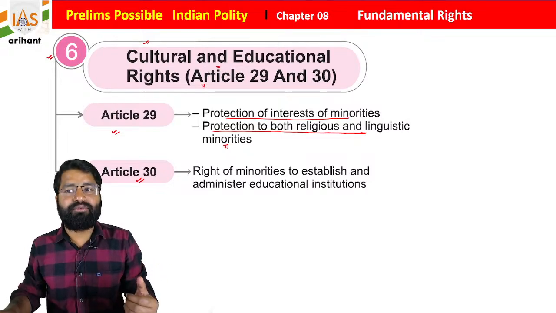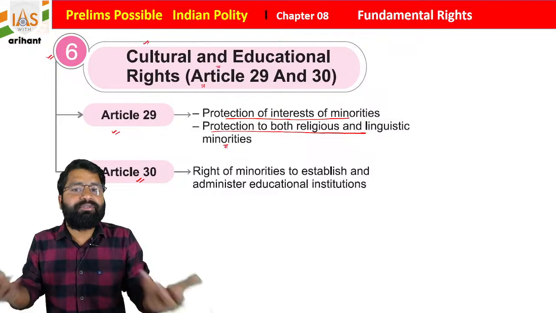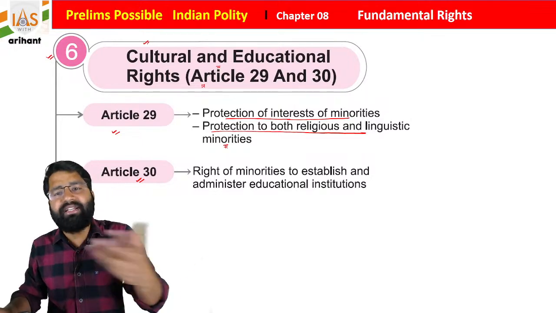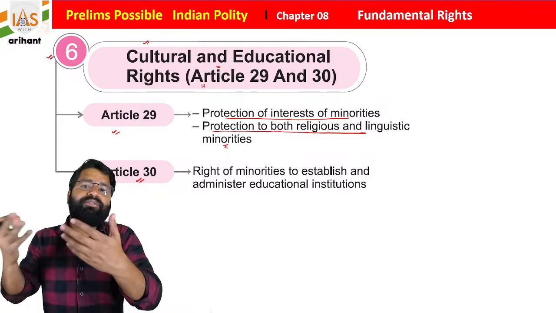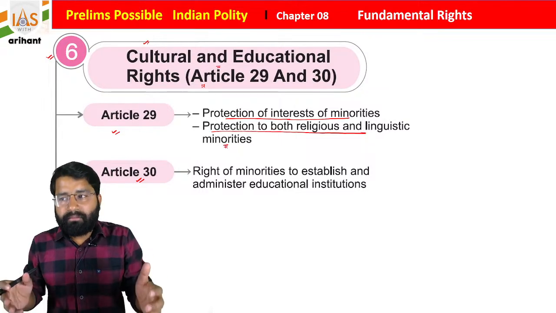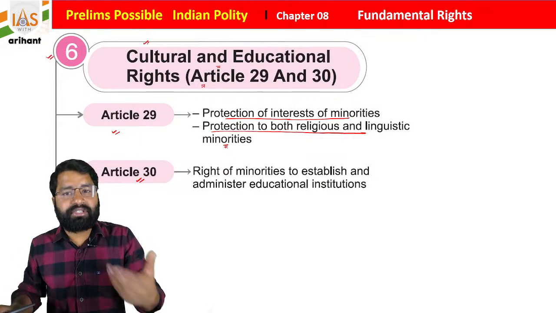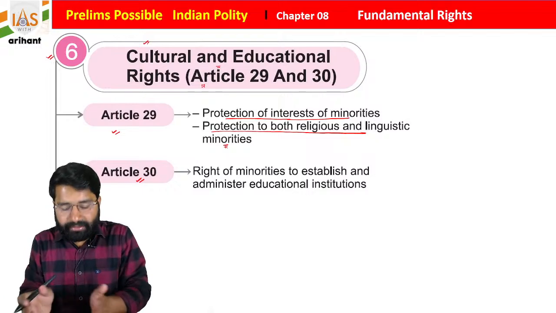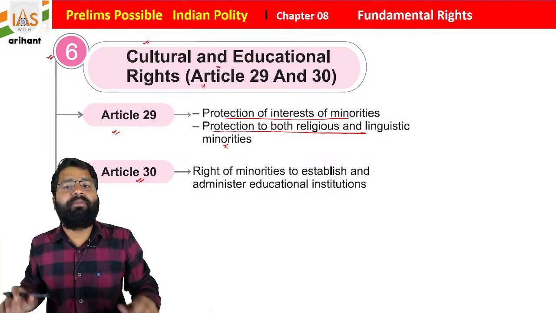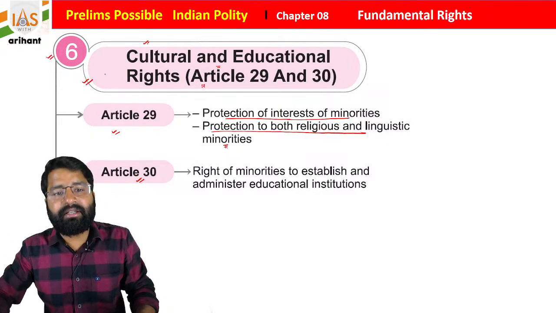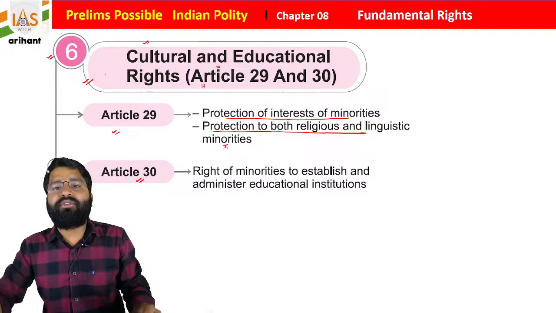So in that case, students, I want my child, let's suppose I settled there, because as you know, Article 19 of the Indian Constitution gives you freedom to reside in any part of Indian territory. So let's suppose I stayed in Punjab and my language is Bhojpuri. I just want my next generation, my child, to learn the same thing. So for that purpose, as a part of the minority, I can open a school, I can open an educational institution. And why is this done here? This is for the protection of your culture.